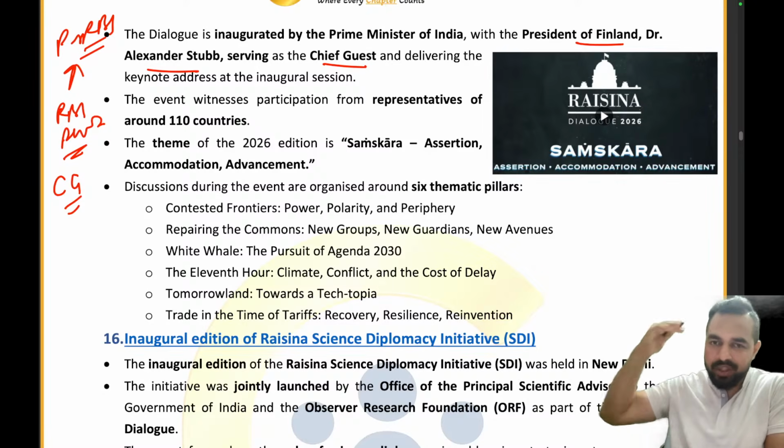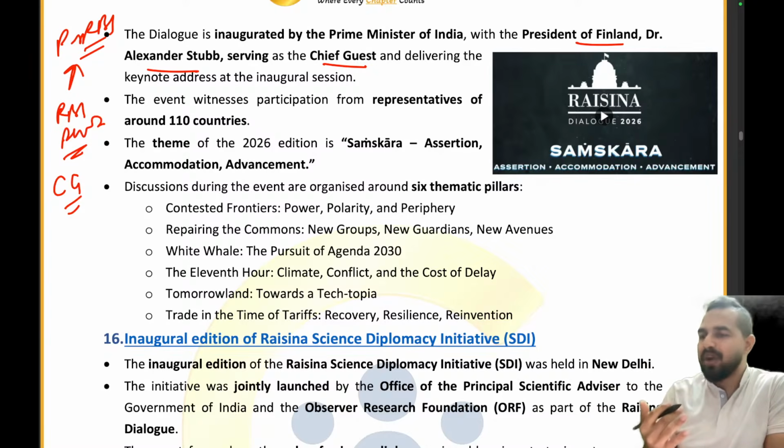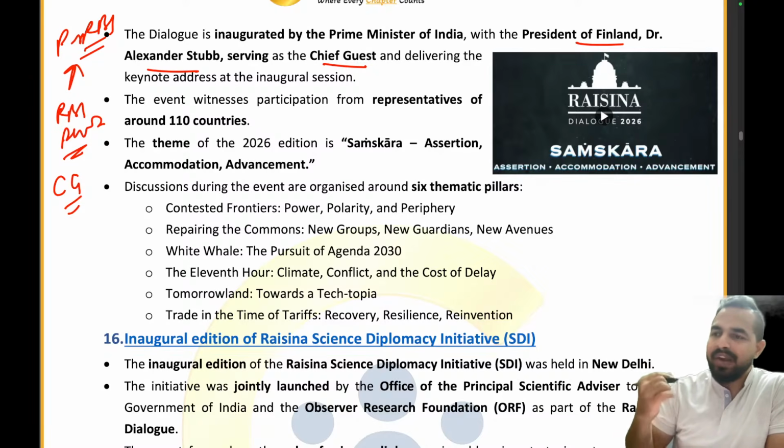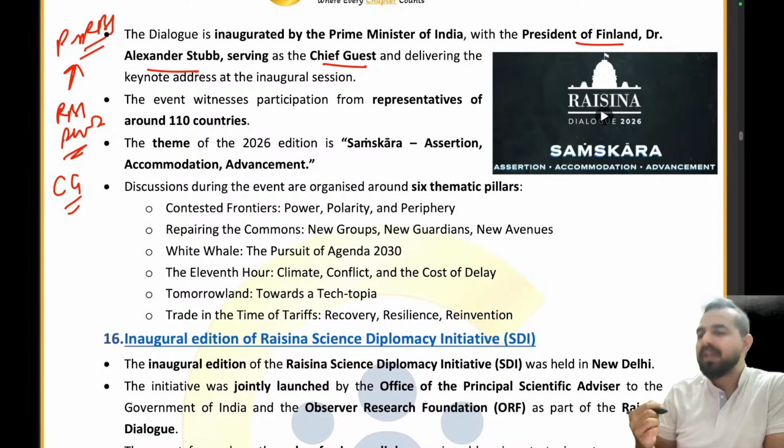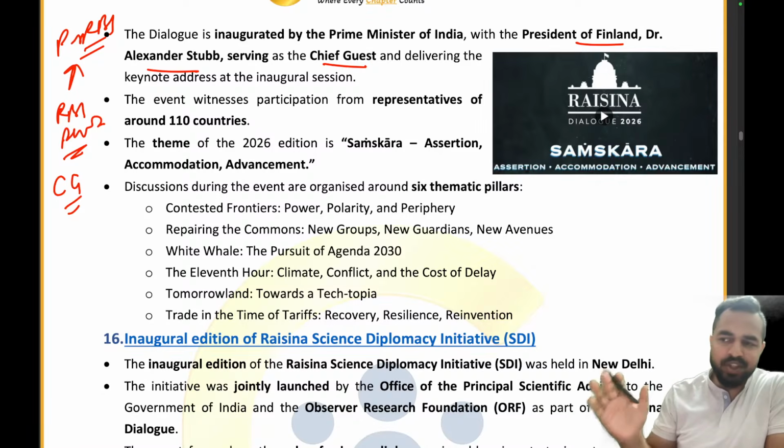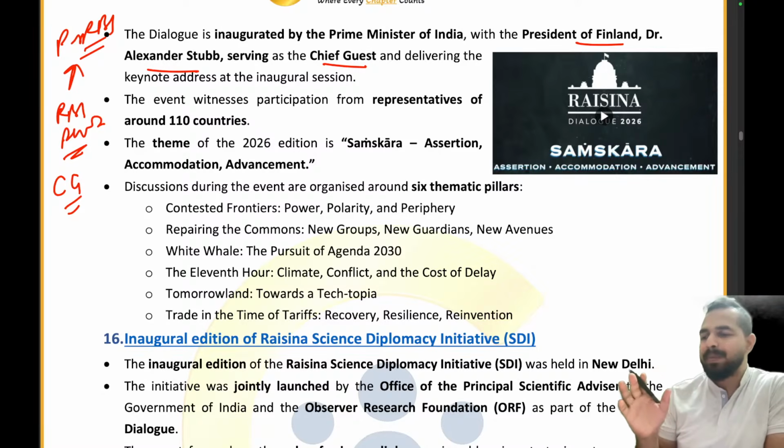Let me tell you that whatever detail we are providing here in Document 9, the current affairs chapter, has very good importance, and that is why we are covering it. So who is the chief guest? Please tell me the right answer in the chat box. Who is the chief guest of the 11th edition of the Raisina Dialogue, held from 5th to 7th of March 2026 in New Delhi? The President of Finland, Dr. Alexander Stubb. That is the right answer.